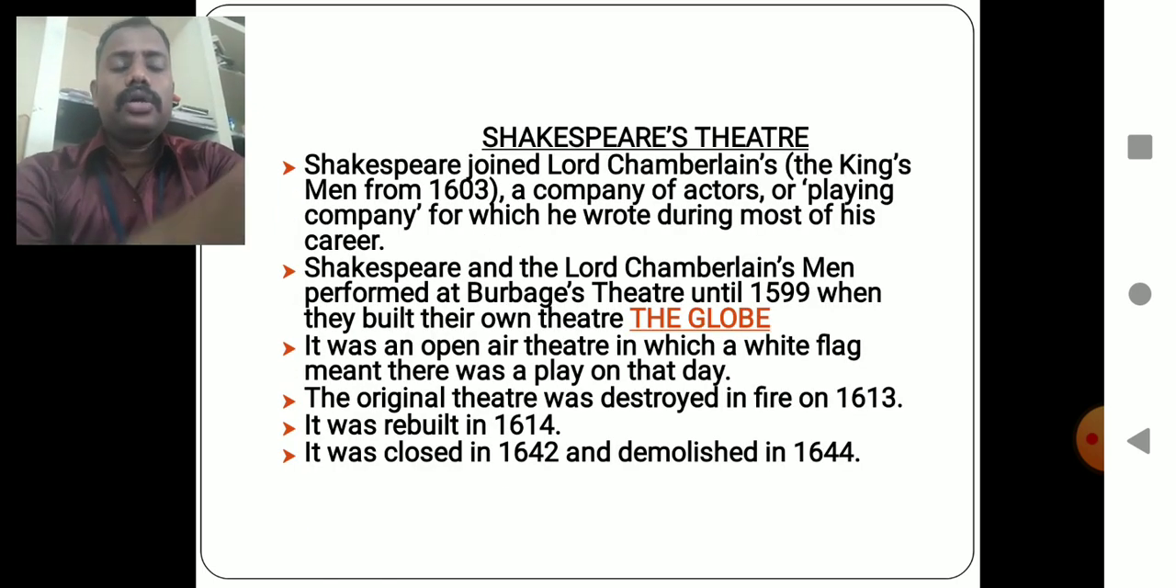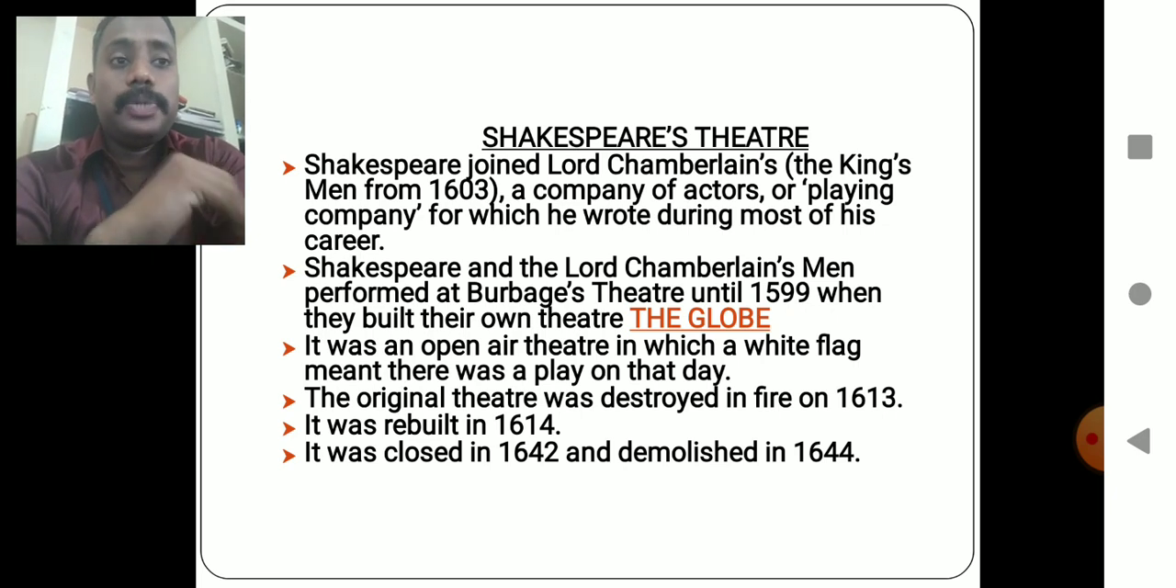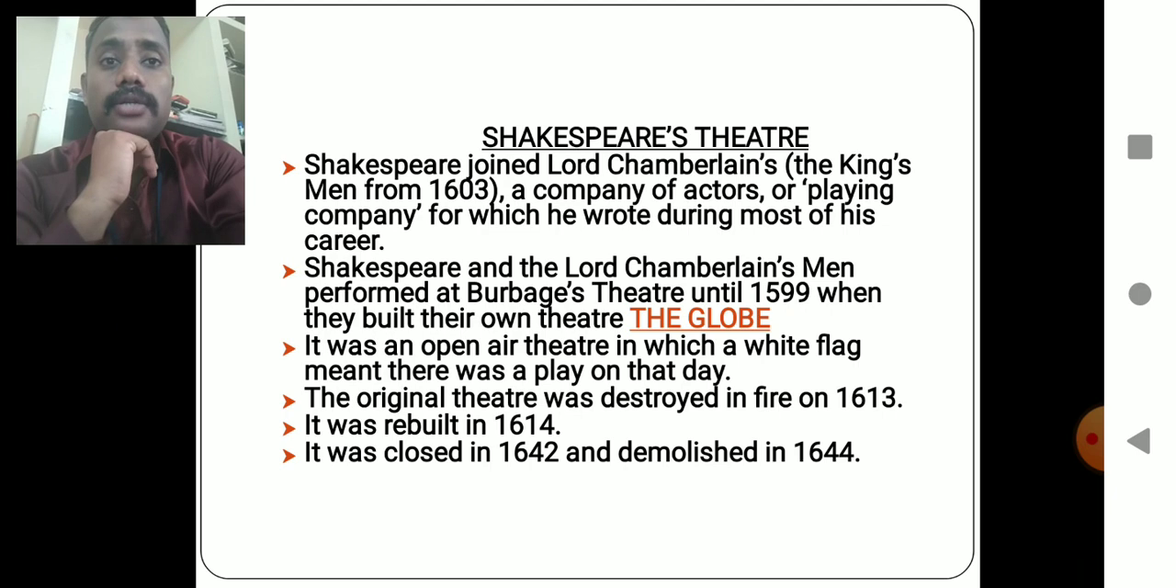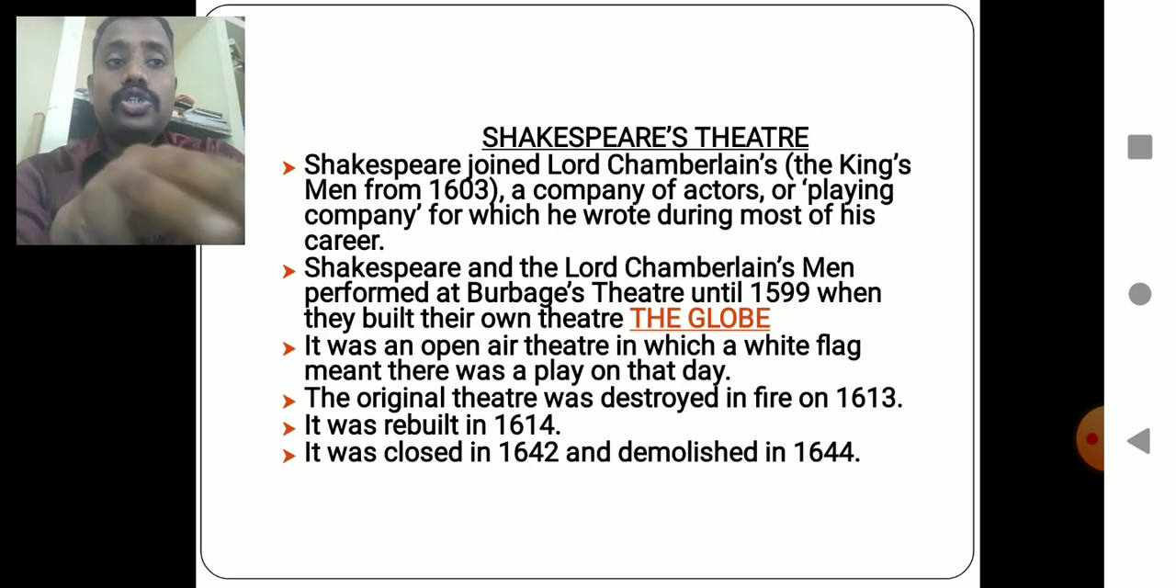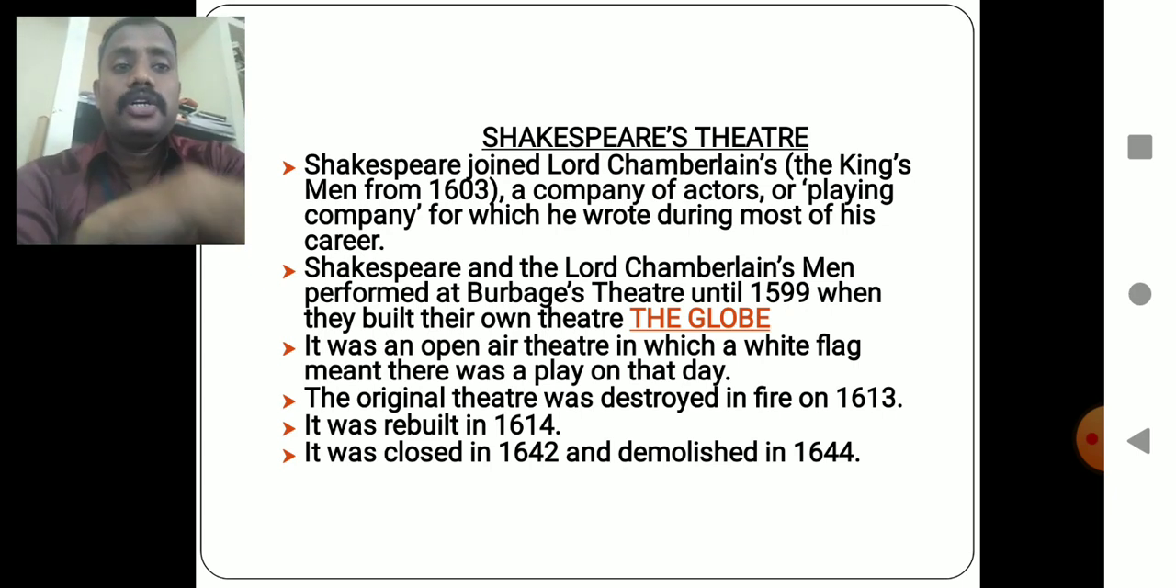Now we are going to look at Shakespeare's theatre. Shakespeare's theatre is famous globally and is known as the Globe Theatre. Shakespeare joined the Lord Chamberlain's Men, later the King's Men, a company of actors and players for whom he wrote during most of his career. The Lord Chamberlain was a great helping hand to Shakespeare.